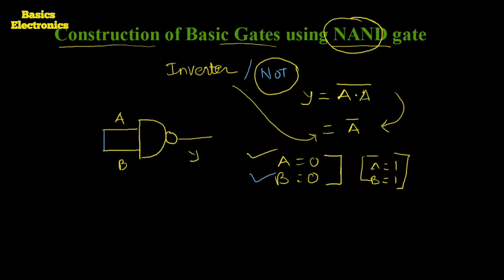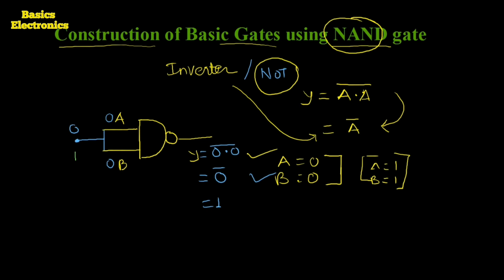I am going to short the input terminals here and apply our common input. That common input is supposed to be 0. It means A is equal to 0, B is equal to 0, output Y equal to (0 dot 0) complement, and 0 dot 0 is equal to 0. Its complement is equal to 1. Now suppose the input is equal to 1. I am going to apply the input equal to 1.